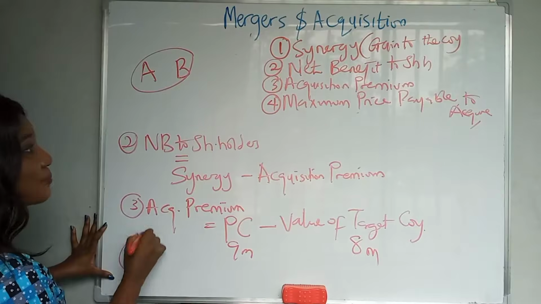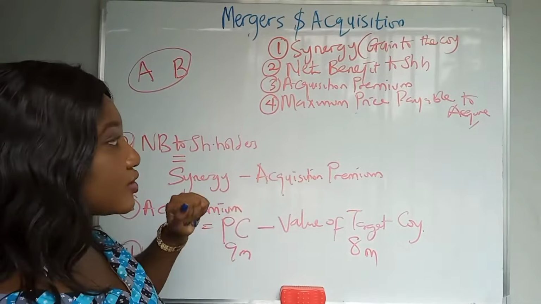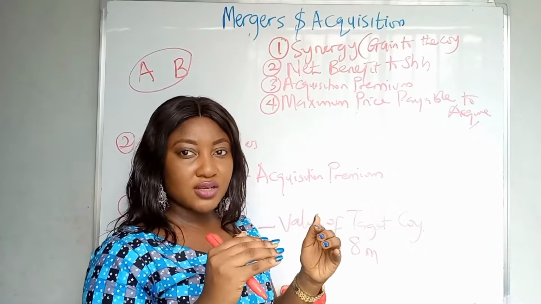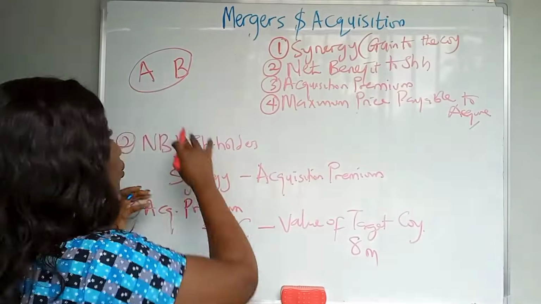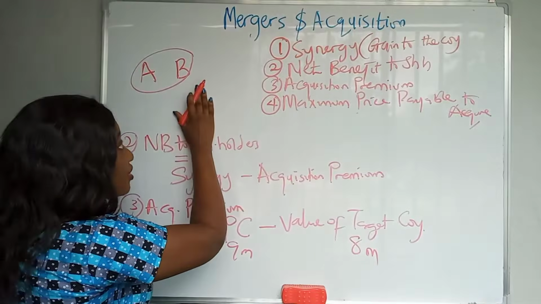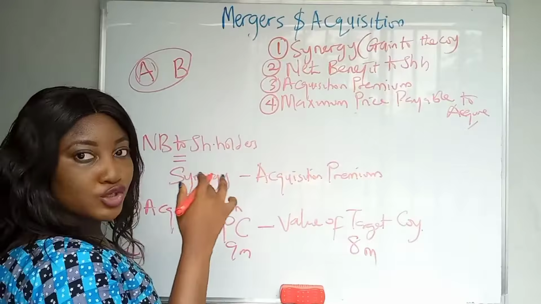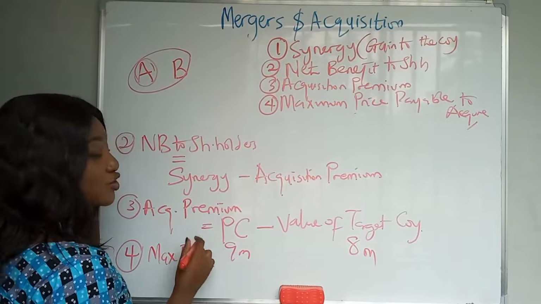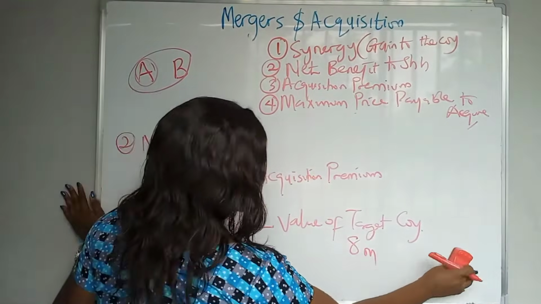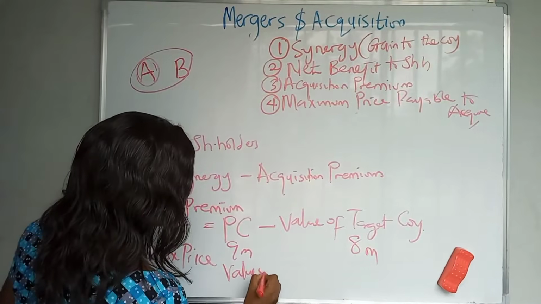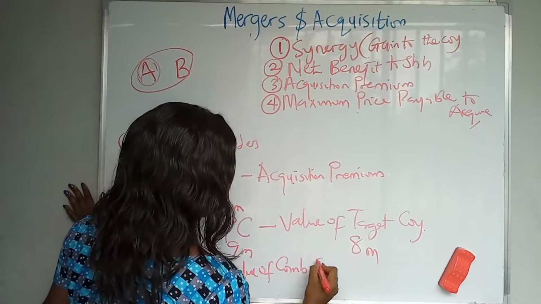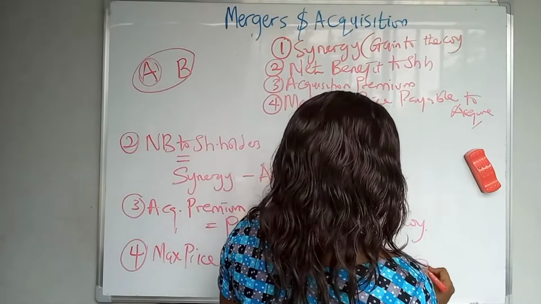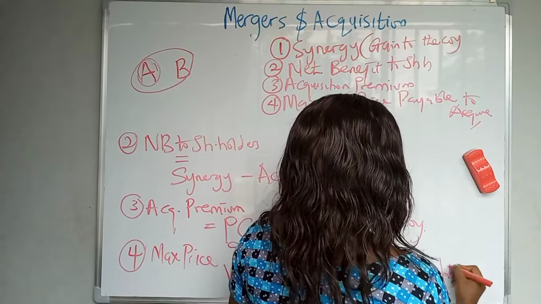Then number 4 is the maximum price payable to acquire the target company. Now this is like, what is the maximum price that the shareholders of the predator company should pay? Don't forget we're using company A and company B. So what is the maximum price that company A should pay, right? The formula for the maximum price payable, that is, they must not pay beyond, okay, is: value of the combined company minus value of the predator company. That's company A.